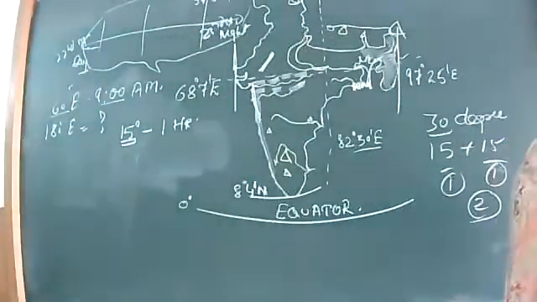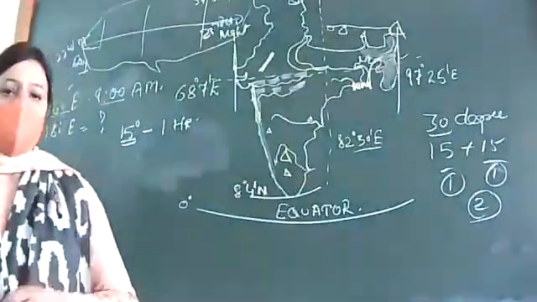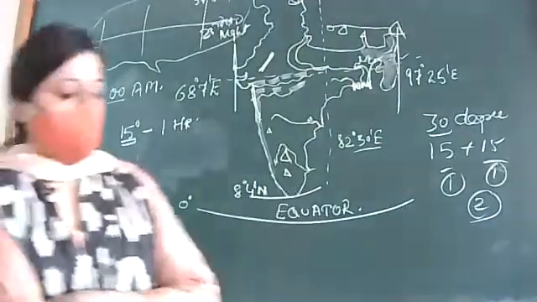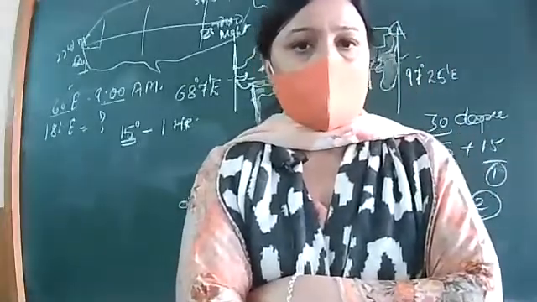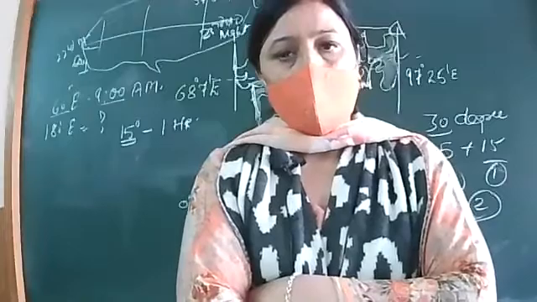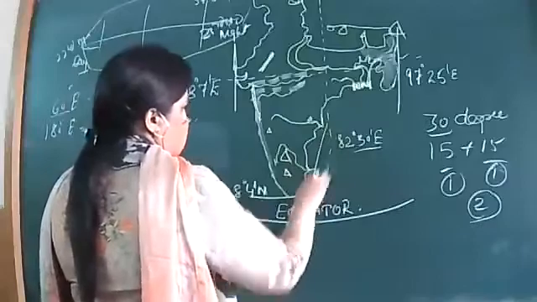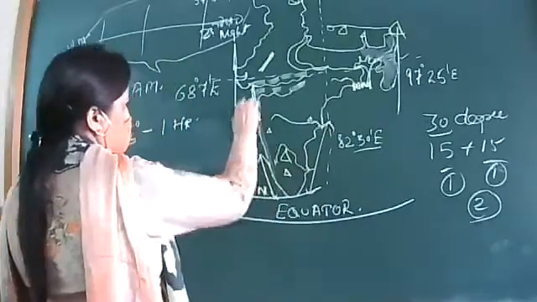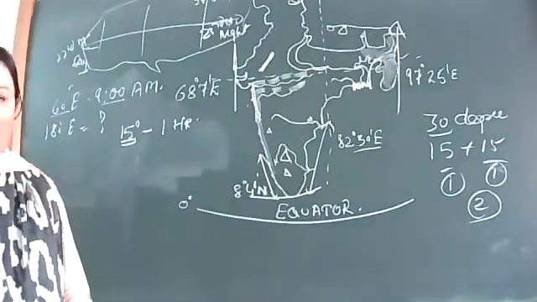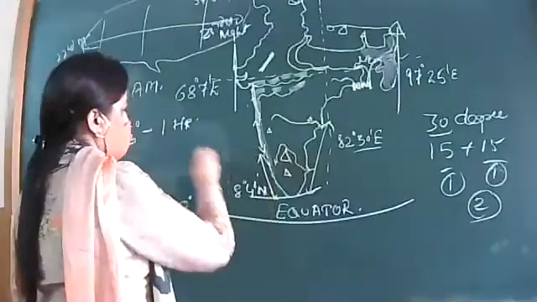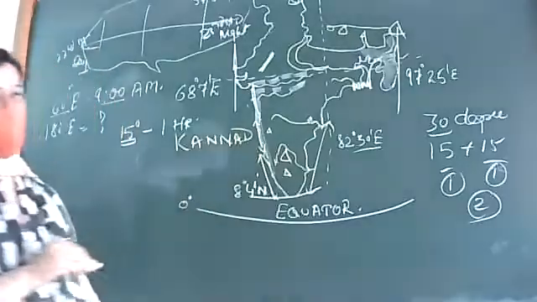What is Malabar coast? Trivandrum to the Tamil Nadu area. Kerala. Yes. And name the coast which is in Tamil Nadu. Coromandel coast. That's correct. Don't get confused. This is Coromandel coast. This is Malabar coast. In between Konkan and Malabar coast, which coast is there? Kannad coast. That's right. K-A-N-N-A-D. It's in Karnataka.